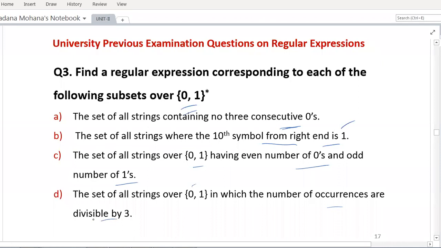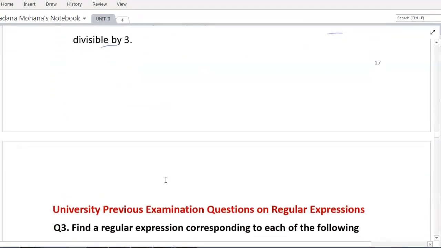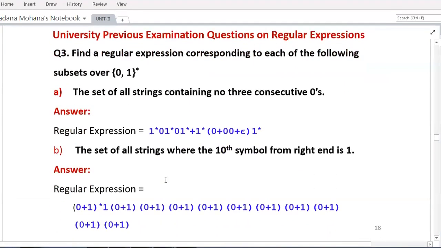First you can write down the possible strings satisfying these conditions, then you can combine them using our combinations of regular expressions. Let us see the solutions one by one. For the set of all strings containing no three consecutive zeros, the regular expression is as follows. Here I have directly provided the answer, so you can expand and check whether it satisfies this condition or not. Here we may say this is not the final answer.